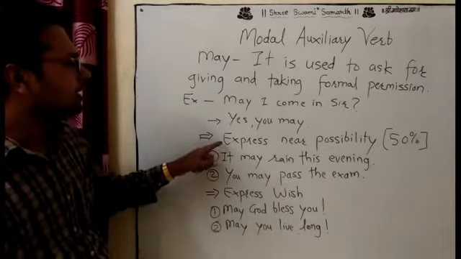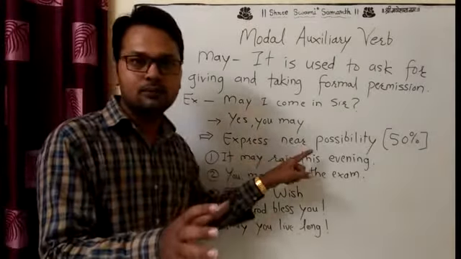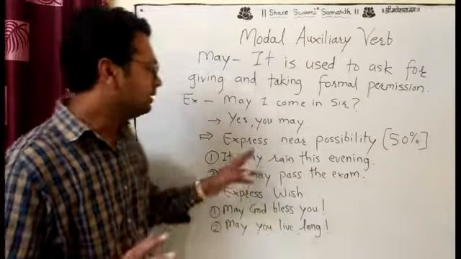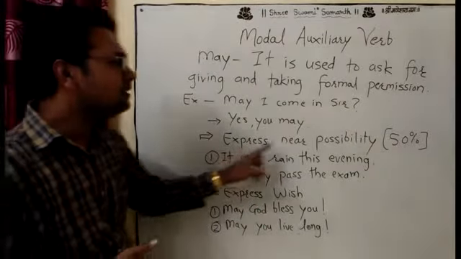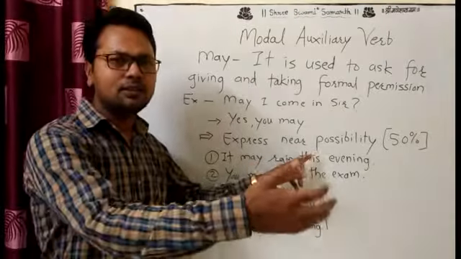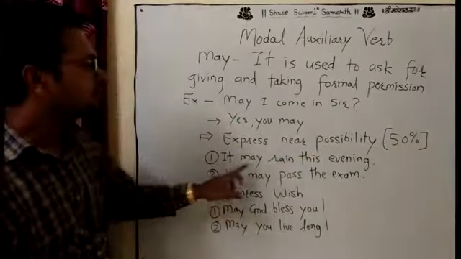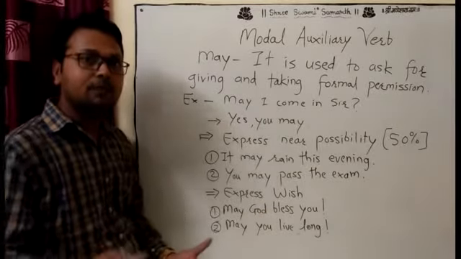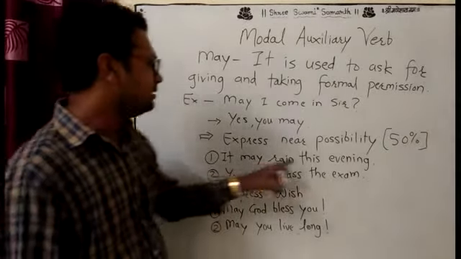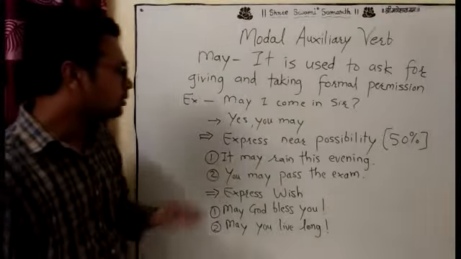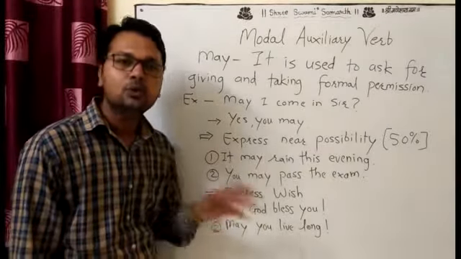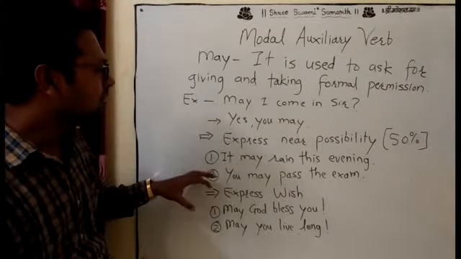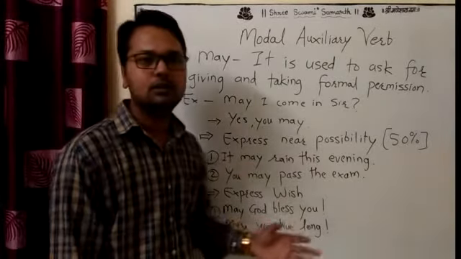Look at the second meaning. It expresses near possibility. With can, it is 100% possibility, but may expresses near possibility. It is possible, not 100%. It may rain this evening. The next example: you may pass the exam. So by this, it expresses near possibility.